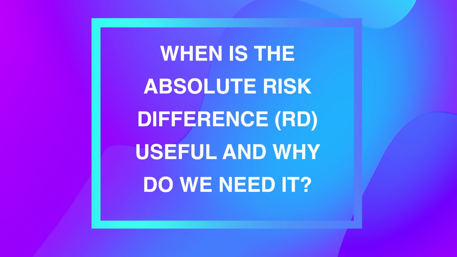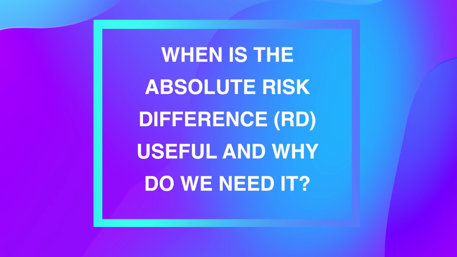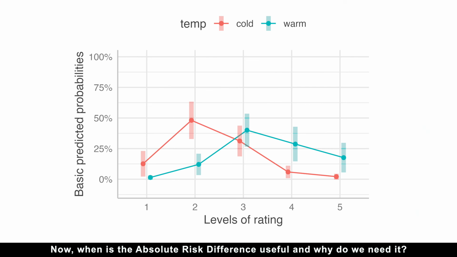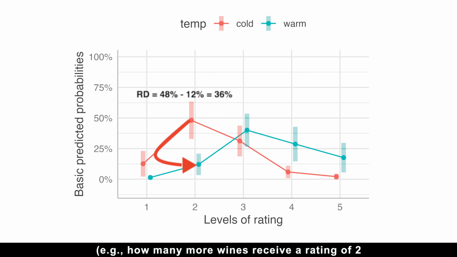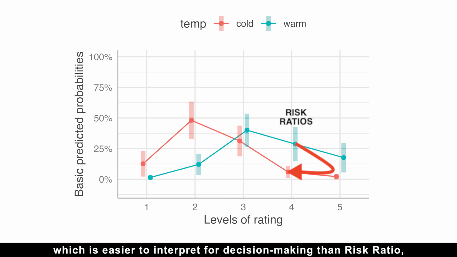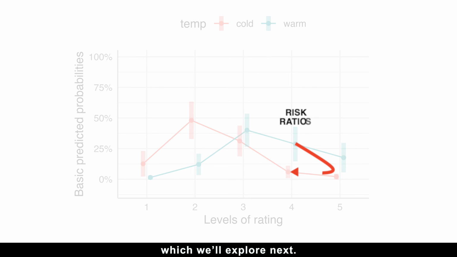Now, when is the absolute risk difference useful, and why do we need it? Risk difference is useful for quantifying the absolute effect of a condition. For example, how many more wines receive a rating of 2 under cold versus warm conditions, which is easier to interpret for decision-making than risk ratio, which we'll explore next.